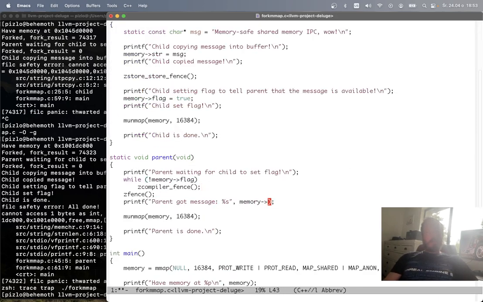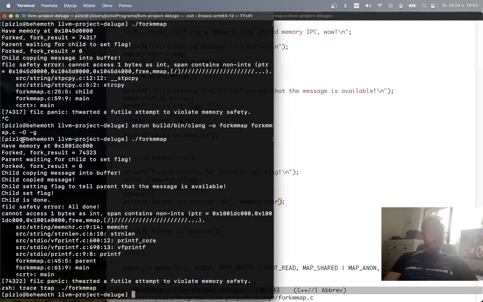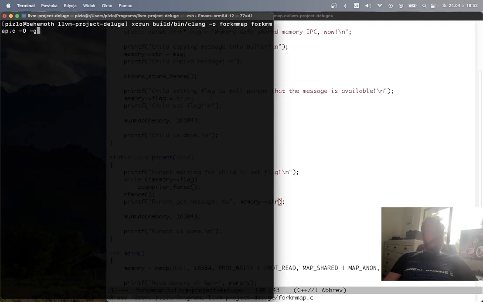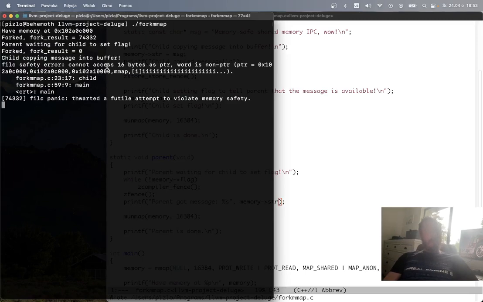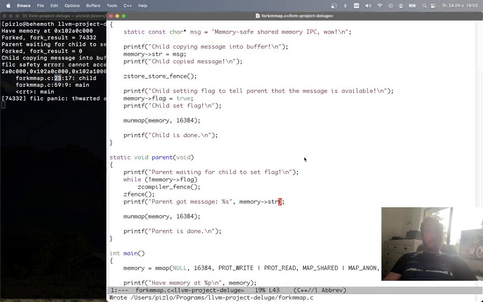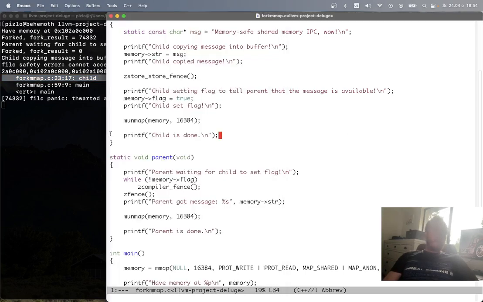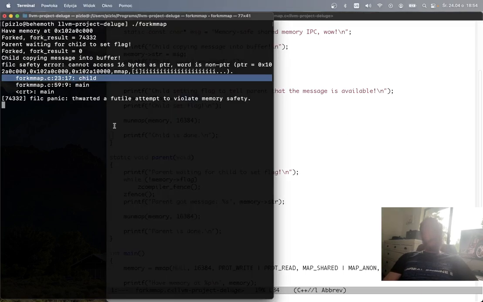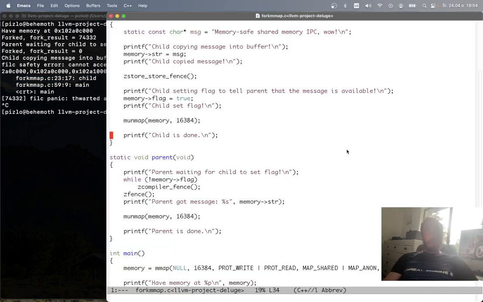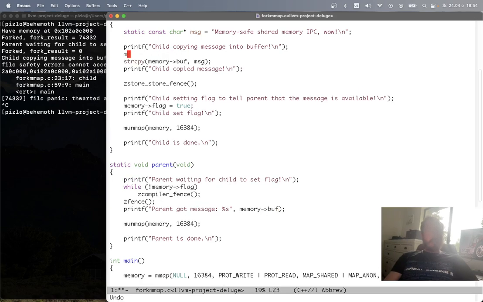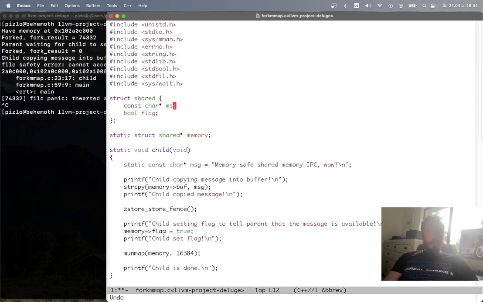Let's just make sure that this program compiles. So we've now gotten it so that it will compile, and here's what will happen. As the child is trying to set that pointer on line 23, there's line 23, you get an error saying that you can't access that memory as a pointer because it's integer memory. And again, the parent in this case is stuck waiting forever for that message to come through, and it never comes through because the child crashed. So let's revert that and go back to having a buffer.